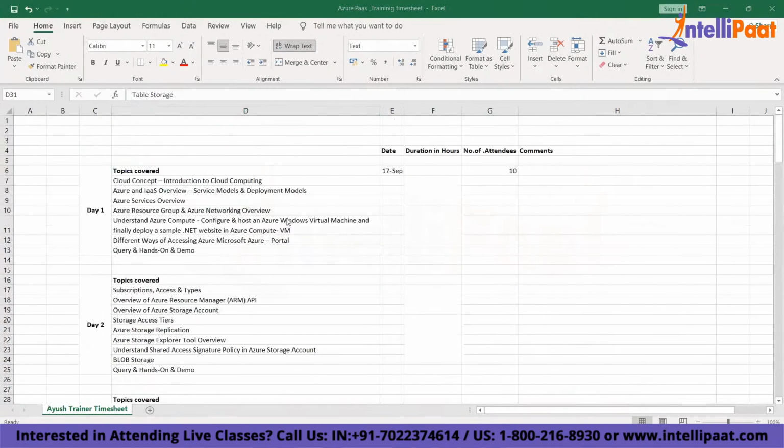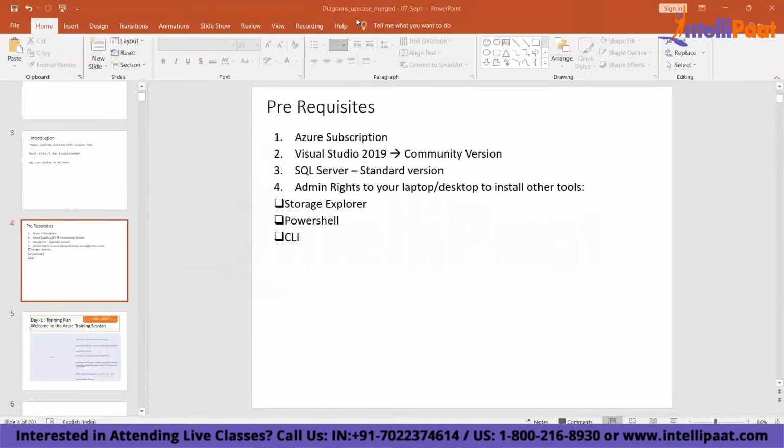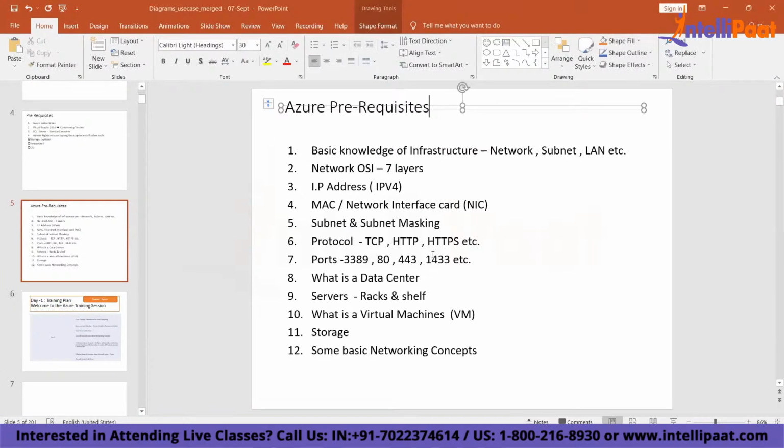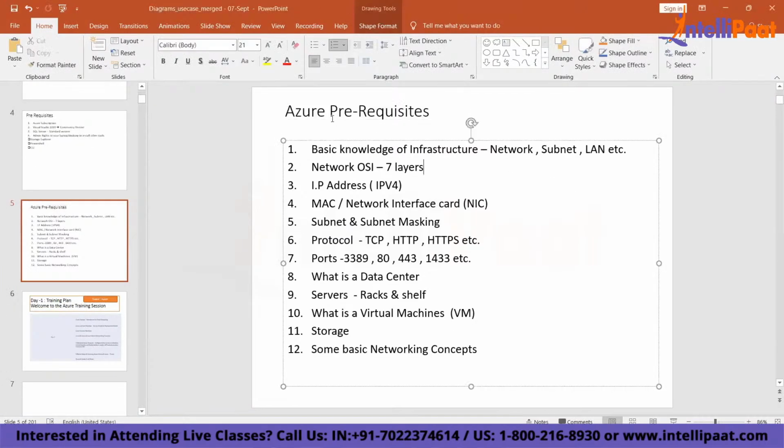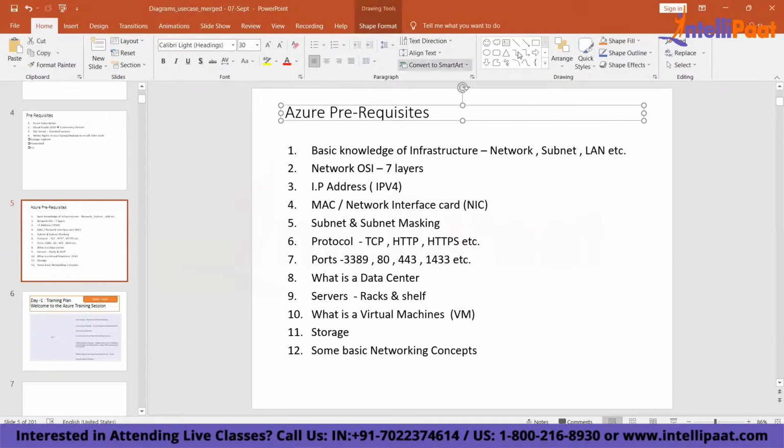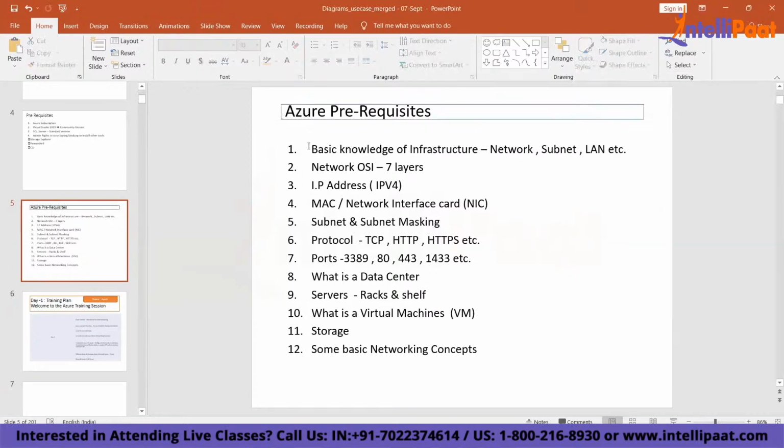Today we are going to discuss about some of the core concepts of Azure, right? Before I start with Azure concept, the first thing that you need, so these are some of your Azure prerequisite. Can you see here? These are some of your Azure prerequisite, right? If you have knowledge on this one, it is good.